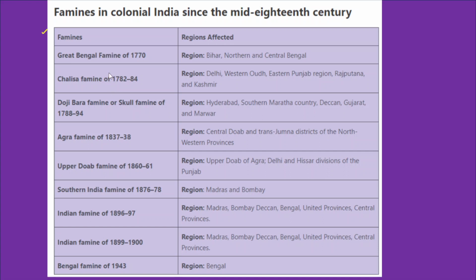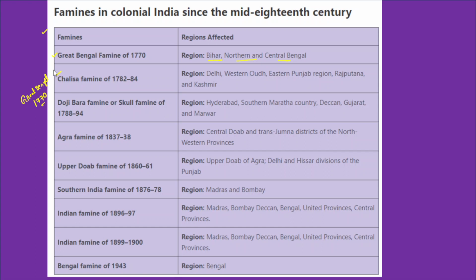The first major famine that took place in India was the Great Bengal famine, and that took place in the year 1770. The areas affected by this famine include Bihar and the northern and central Bengal regions.